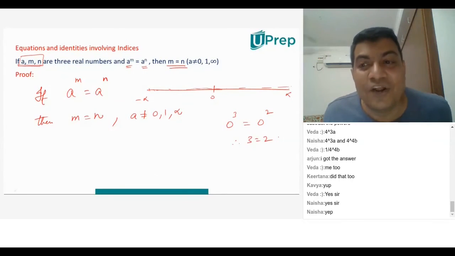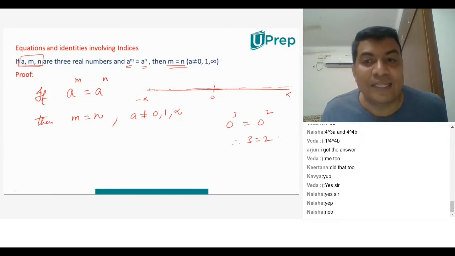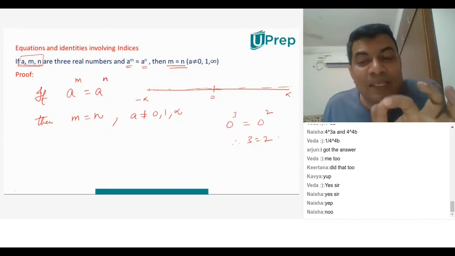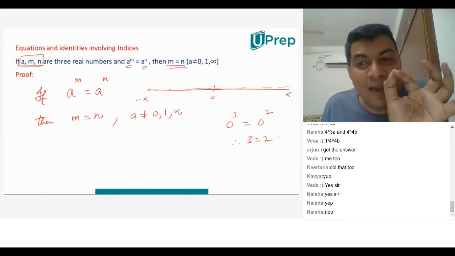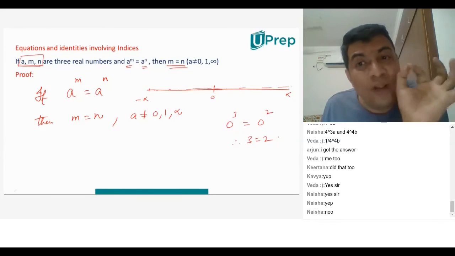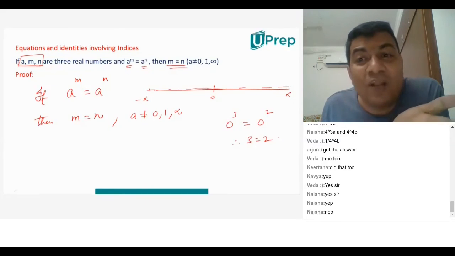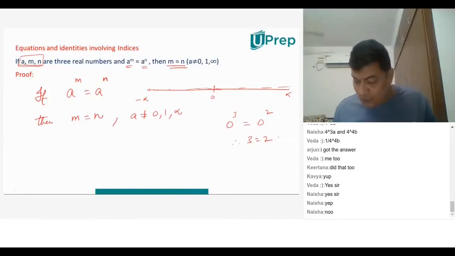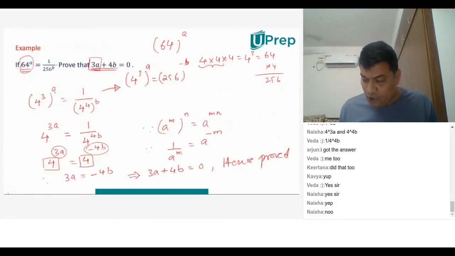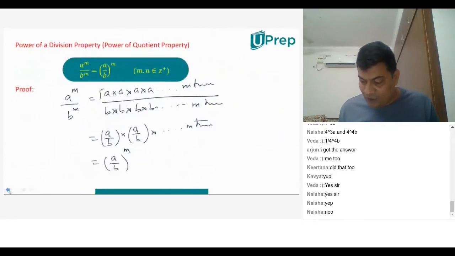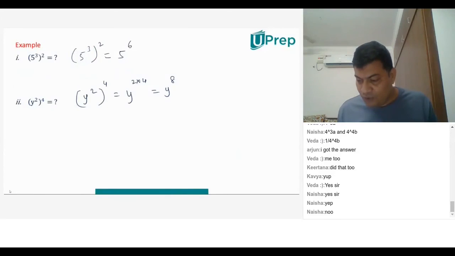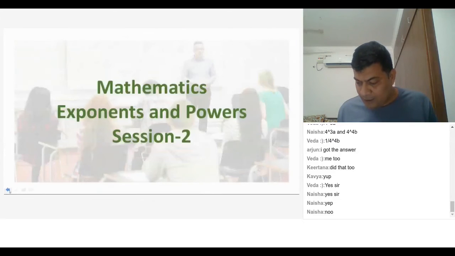No, sir. Wonderful. That's exactly what you are supposed to learn. A power m is equal to a power n, m is equal to n only when that base is not equal to 0. That is something that you need to learn. That's exactly what I told you at the start of my class today. I told you that at the end of today's class, you will learn something interesting.